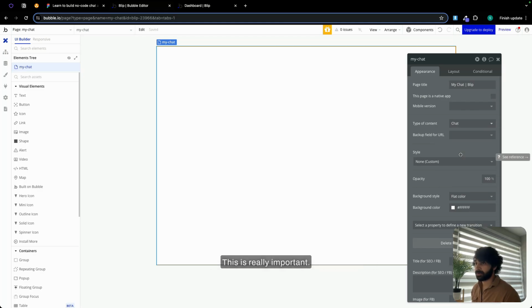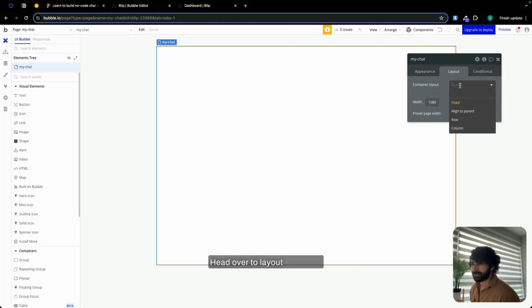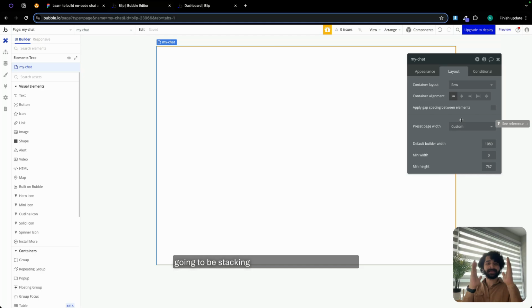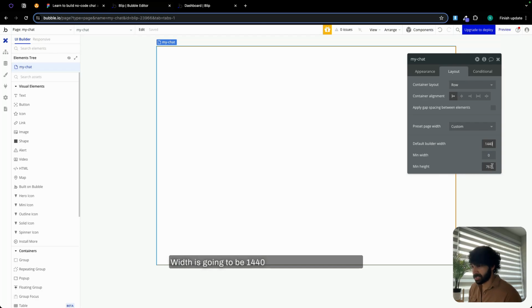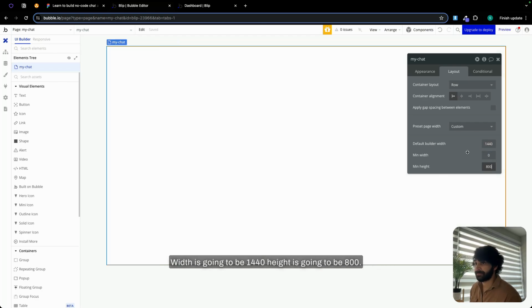This is really important. Head over to layout. Container layout is going to be row because we are going to be stacking elements beside each other. Width is going to be 1440. Height is going to be 800.